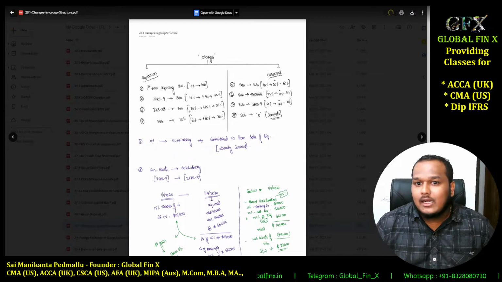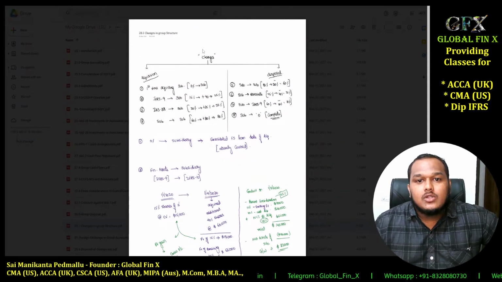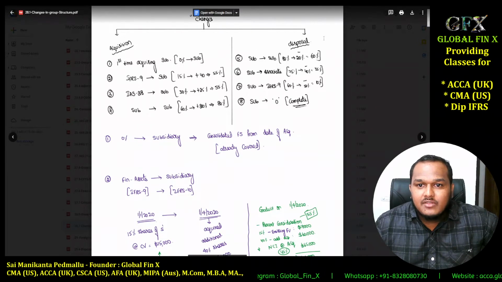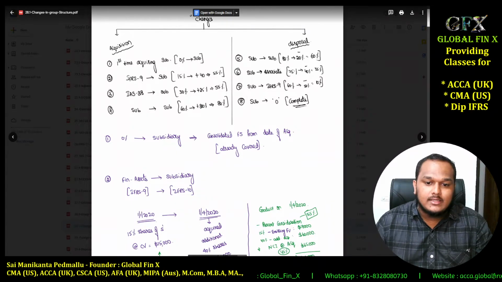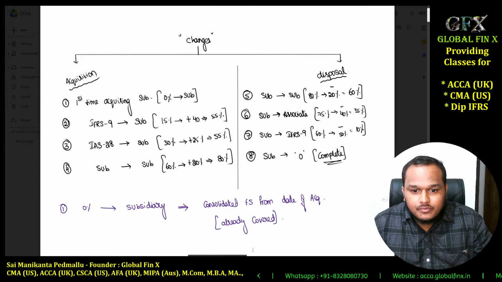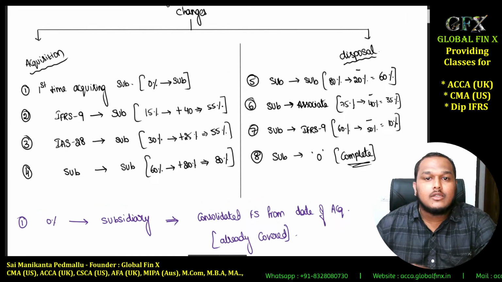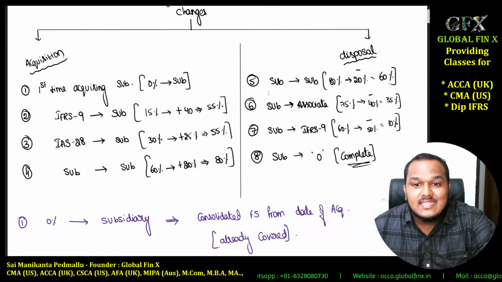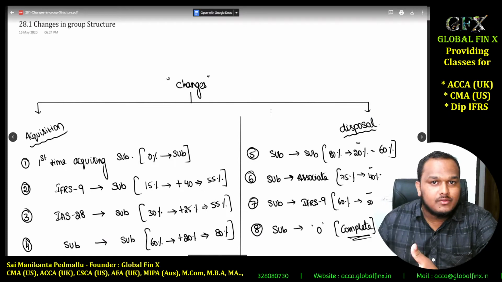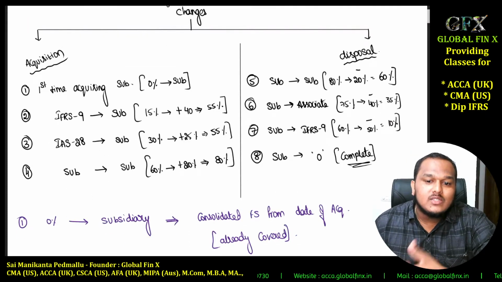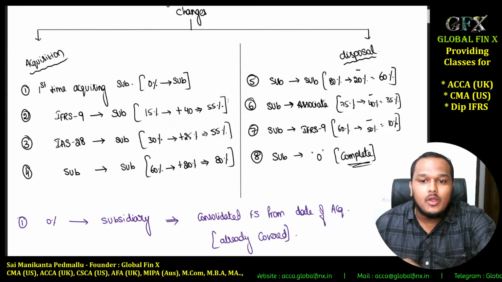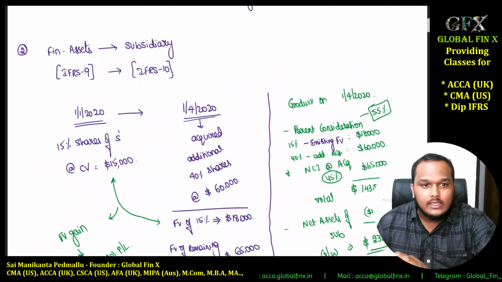So this is our class notes. You can see here, the changes are basically summarized as acquisitions, additional acquisitions, and disposal of existing holdings. Here I want you guys to pay attention to this part, topic number 6, where a subsidiary is now becoming an associate in our holding company. Along with this, what they have done is associate being disposed of is also being added. Okay, so let me just scroll down a little.